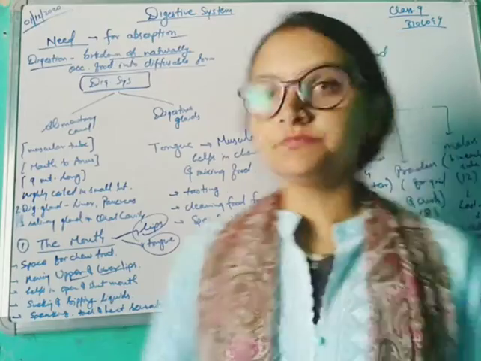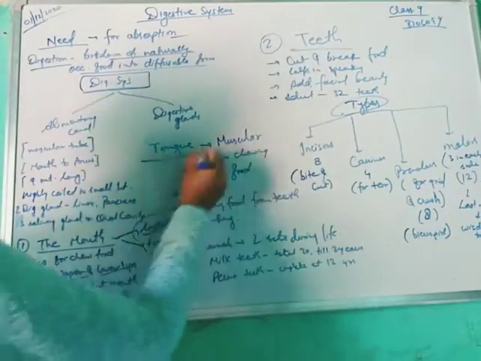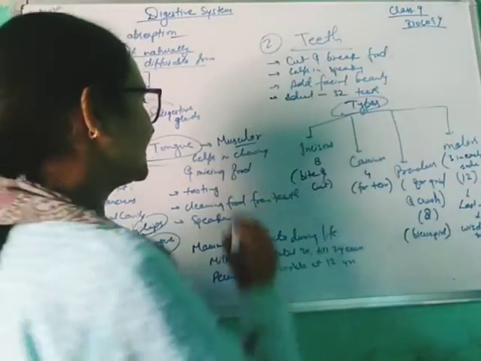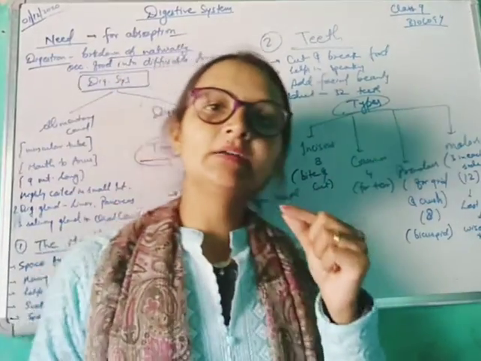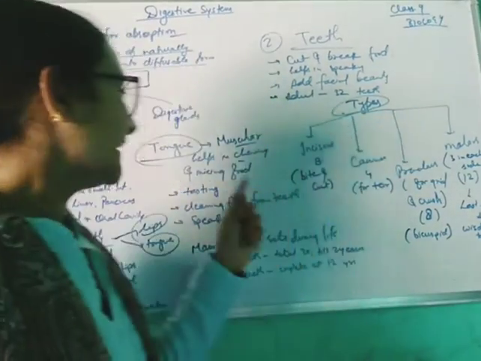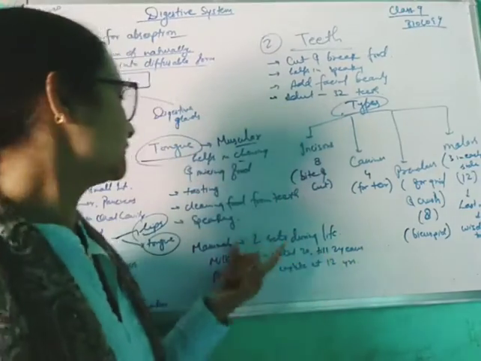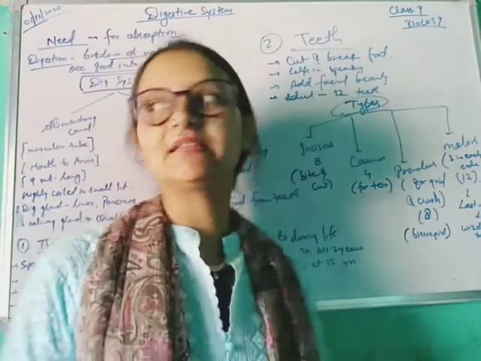Now the next part is the tongue. The tongue is a very muscular part. It's very soft and muscular, and it helps in chewing the food and mixing food with the saliva.